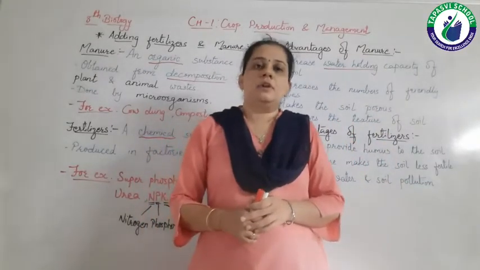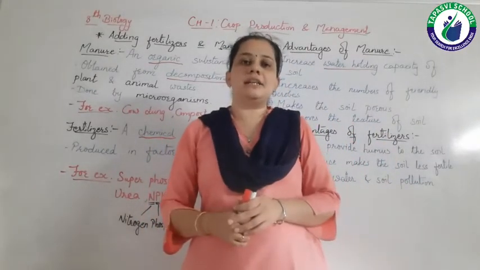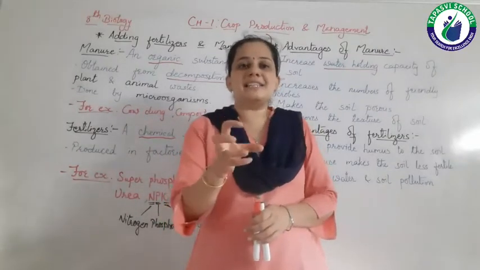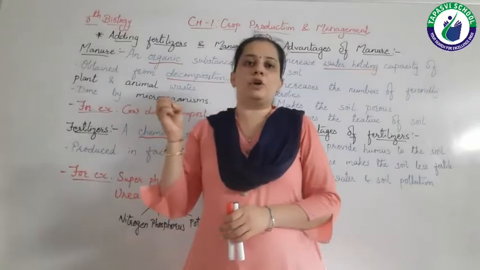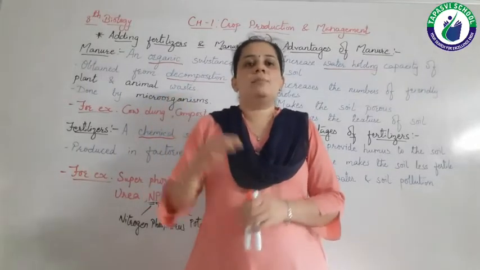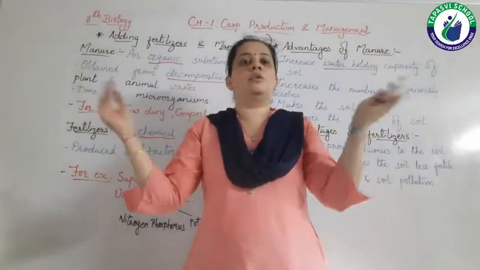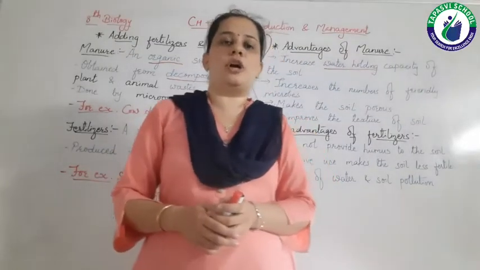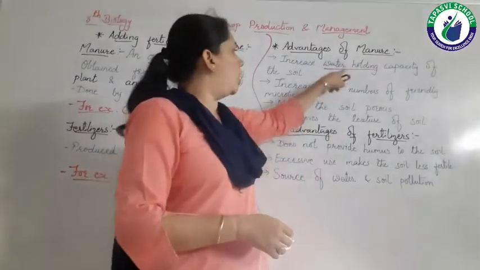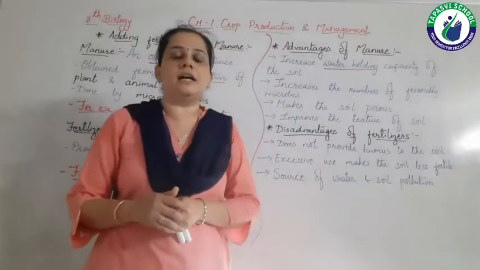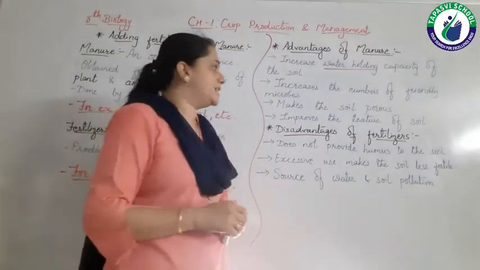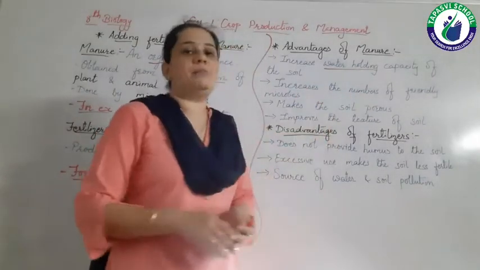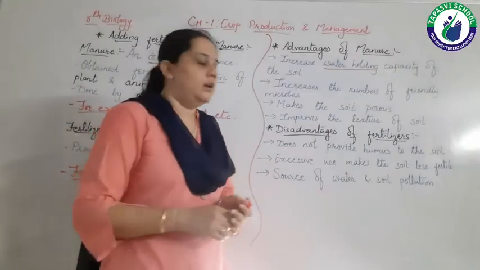So if water holding capacity of any soil is more, then plants can absorb more water from their roots and plants can flourish well, right? So if we add manure to the soil, it increases the water holding capacity of the soil. Then next advantage, it increases the number of friendly microbes, right?